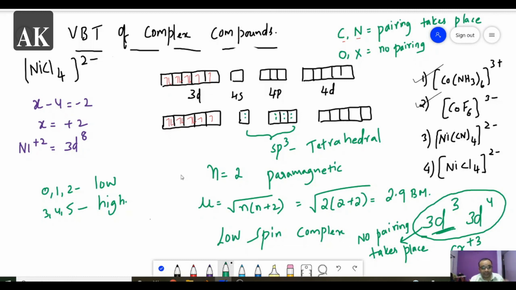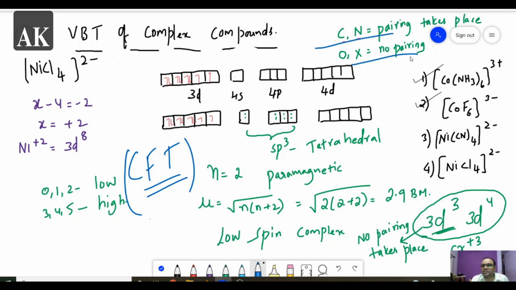In this theory, it did not explain why we pair in some examples and do not pair in others. So for the extension of this, we have one more theory called crystal field splitting theory, CFT, which we will discuss in the next class. Why does pairing take place in some examples and not in others? To explain this, we have to go for the next theory, crystal field theory. We will discuss it in the next class. So that's all for the day. Thank you.